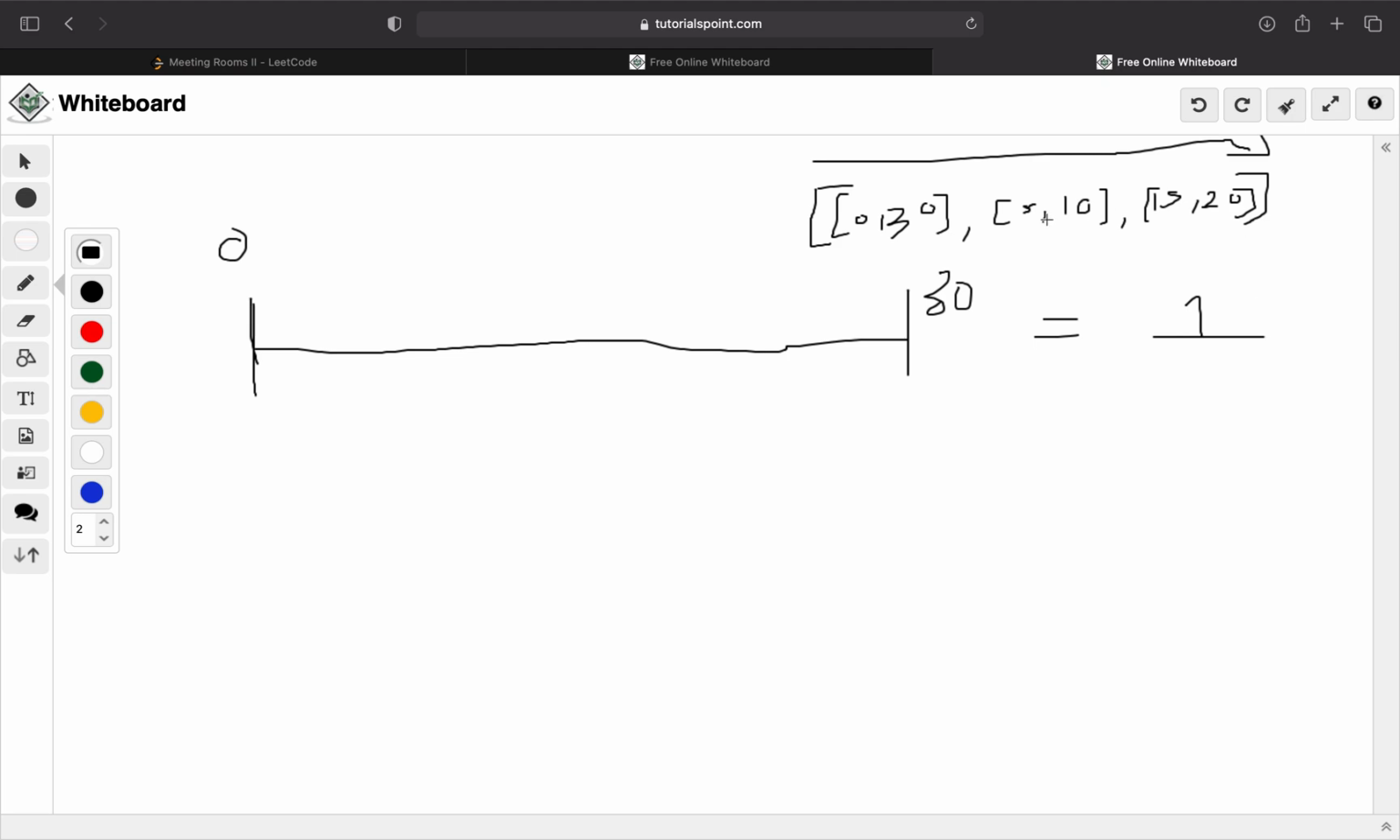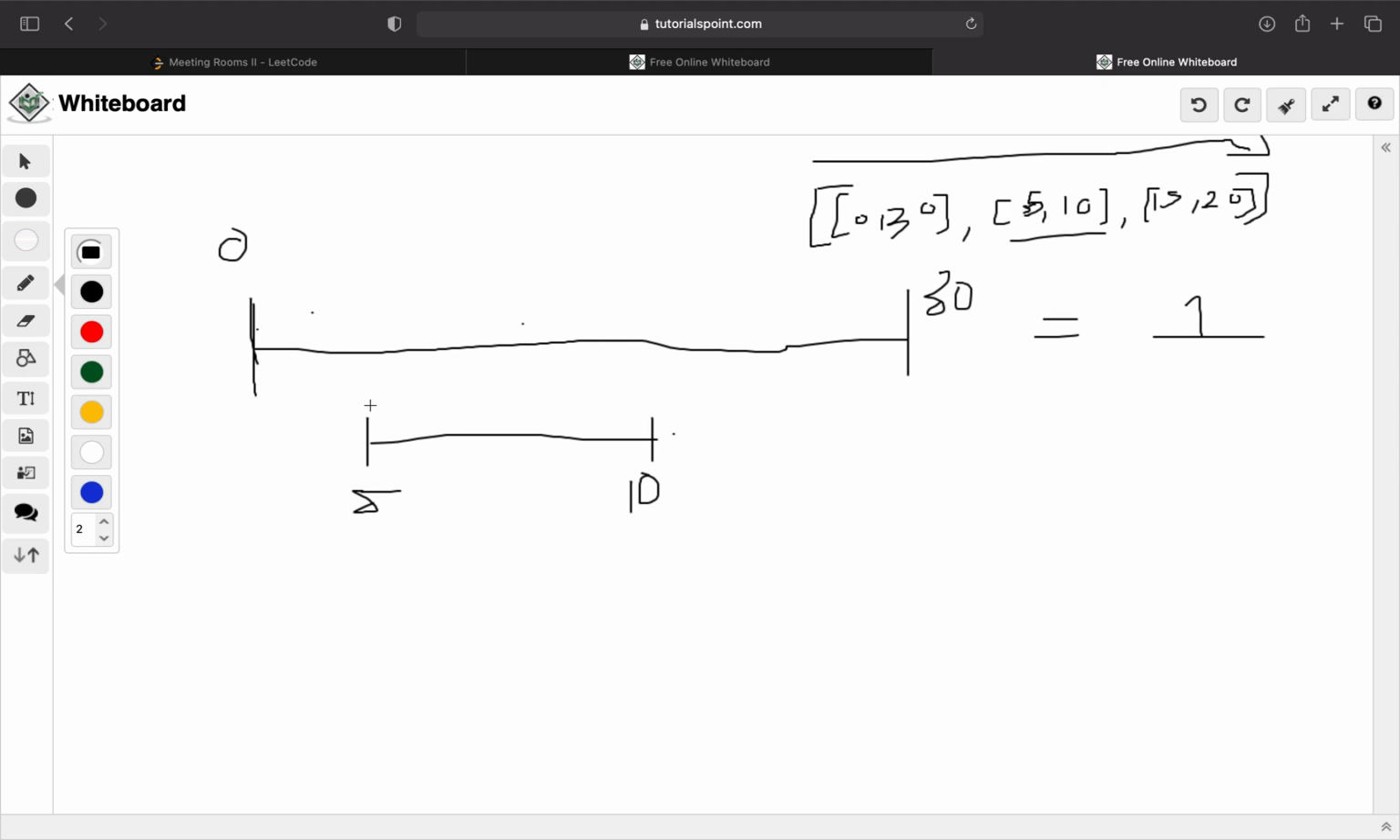So now we go to the next one, which is 5 to 10. We say, okay, I have this meeting coming up. Where does it fall in here? So we'll say 5 to 10, there's another meeting. The question is, are we going to need another meeting room for this meeting, or can we reuse the meeting room that we're using for this meeting? And the answer is, we're obviously going to need another meeting room, but why is that?